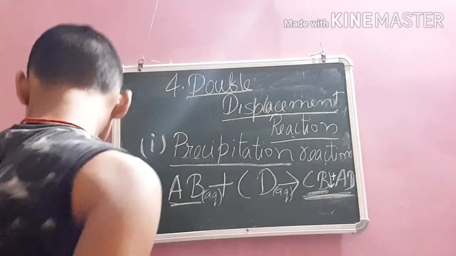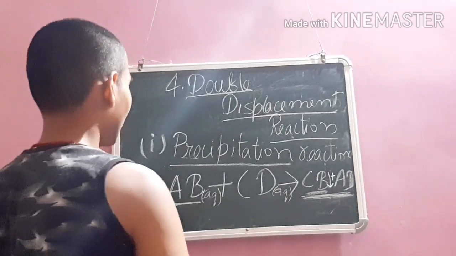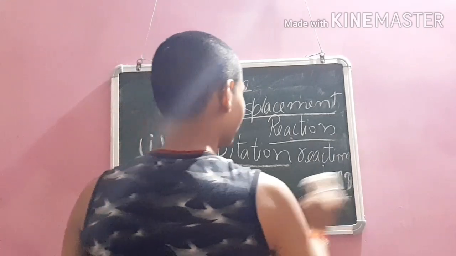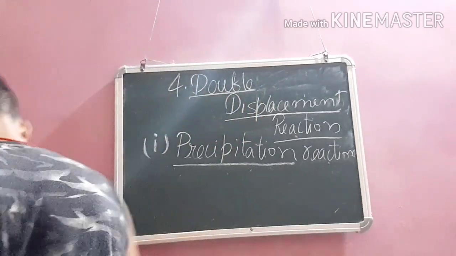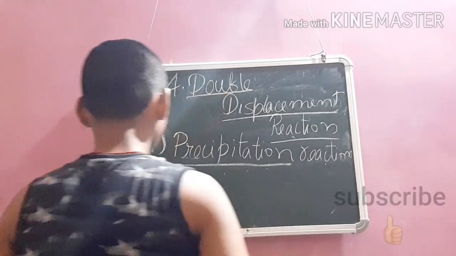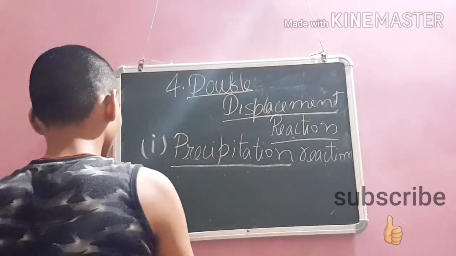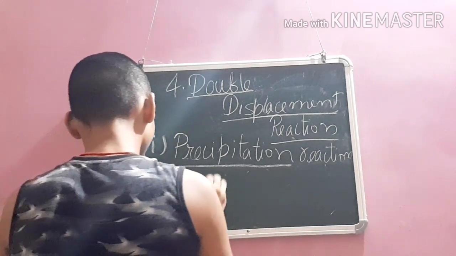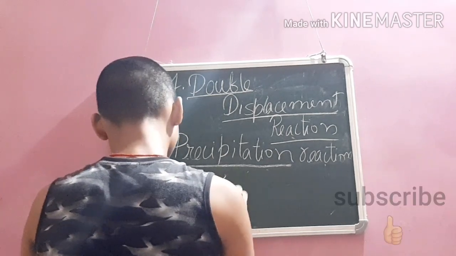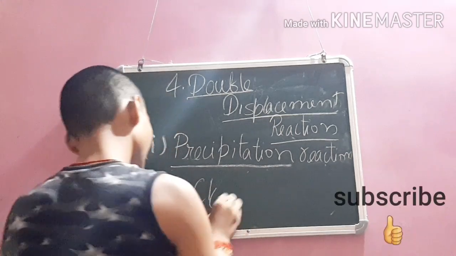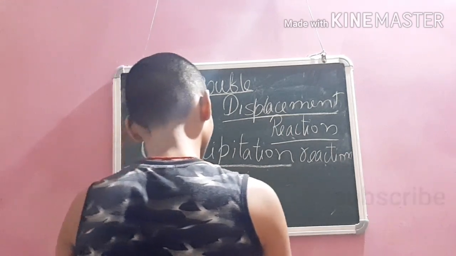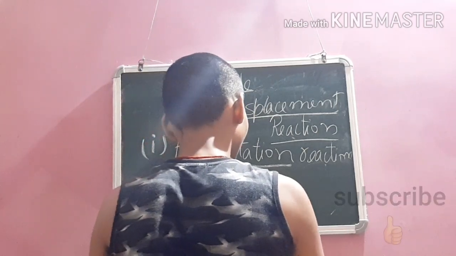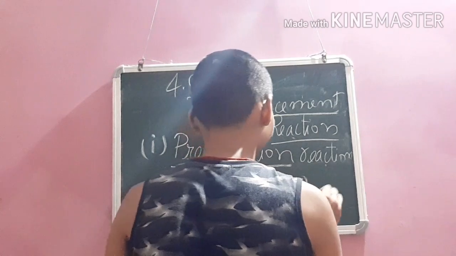Now we move on to the examples of precipitation reaction. An example for precipitation reaction, we take barium chloride, which is in aqueous state, and sodium sulfate.